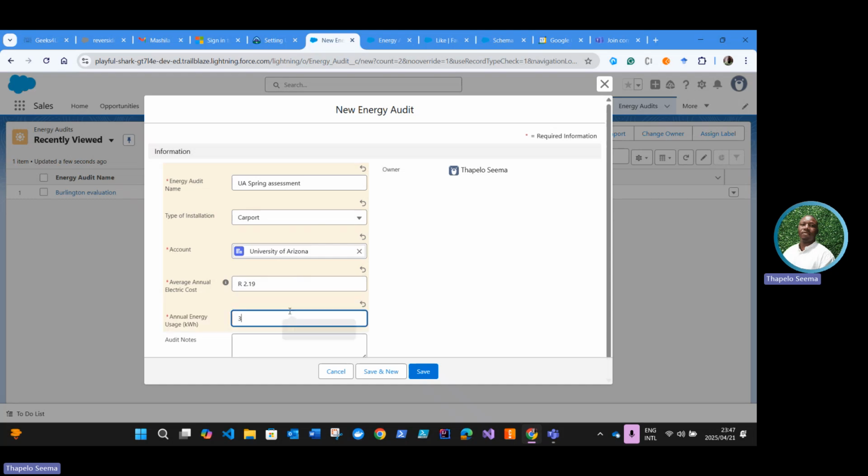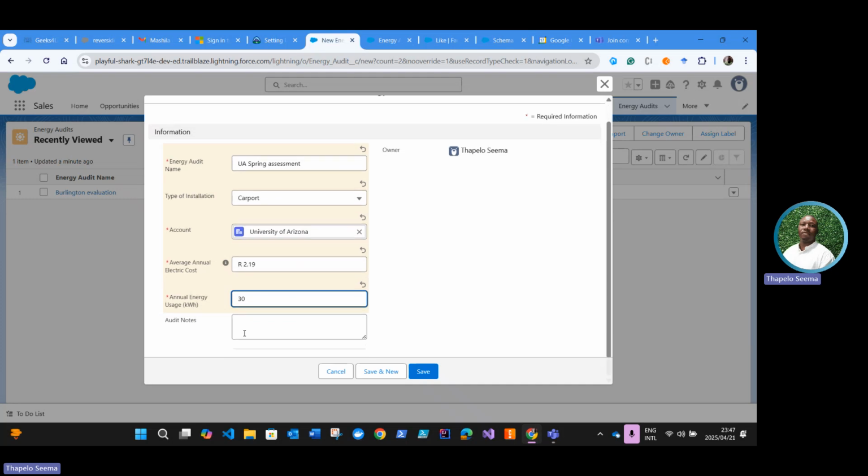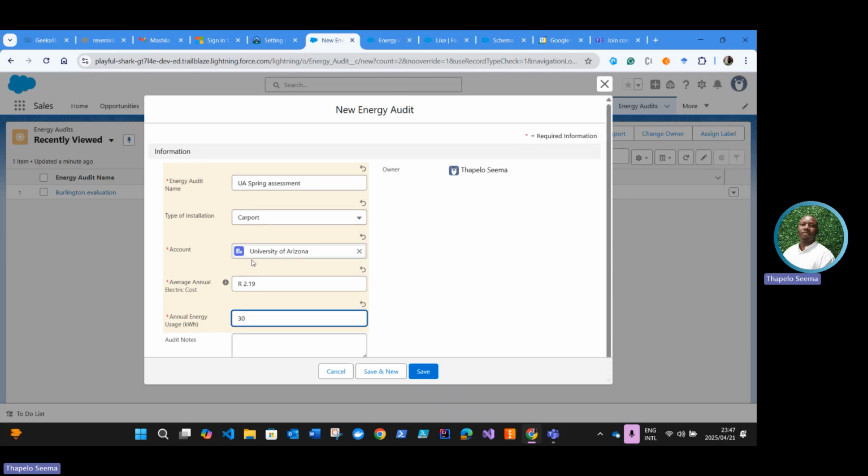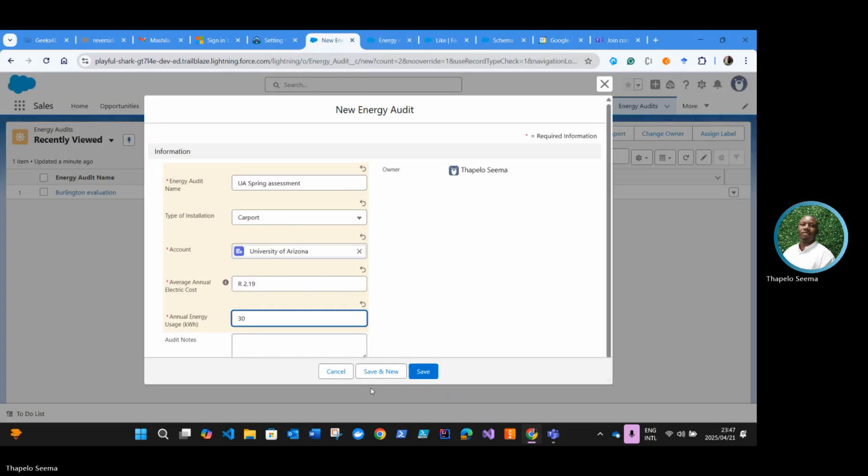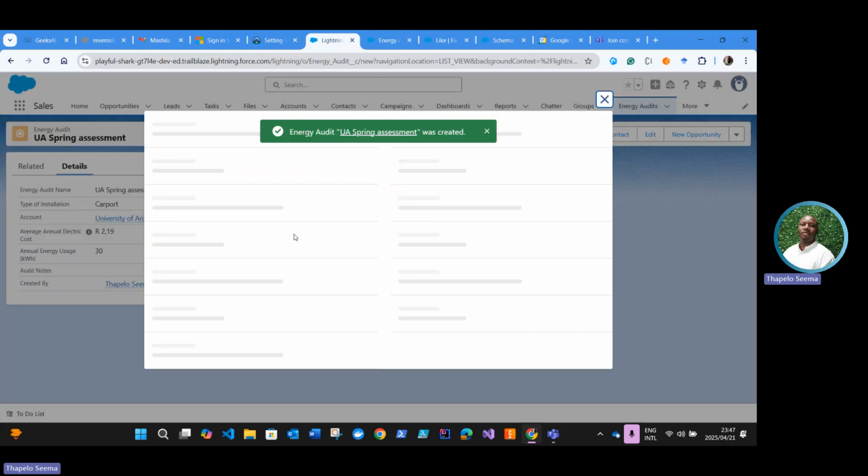So I do not copy and paste the values in here because it's a currency and it's a number, and when you copy and paste, the program thinks that you're entering a string, and that might not work out very well. So as you can see, these two, I just typed them out. Then we're gonna save and new. Right.